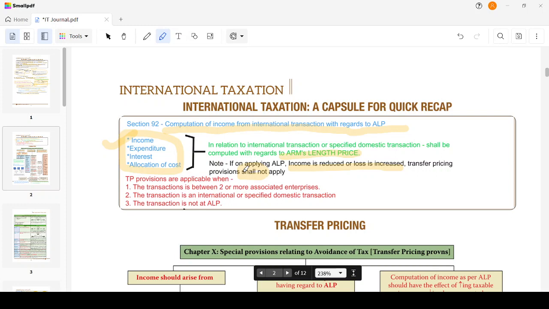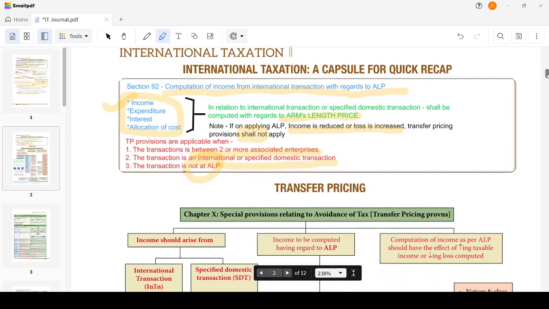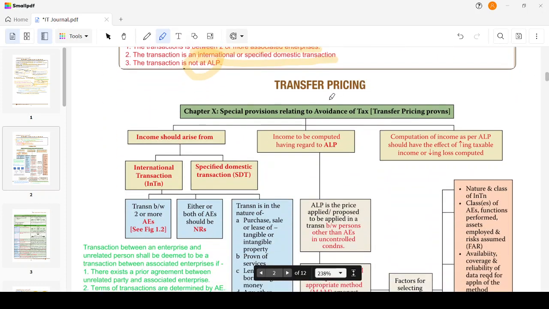Then TP provisions are applicable when the transaction is between two associated enterprises, it is an international or specified domestic transaction, and it is not at ALP. We know that it's not at ALP, so we are involved in determining the ALP. Now, the transfer pricing provisions are given in Chapter 10, special provisions relating to avoidance, that is, transfer pricing provisions.